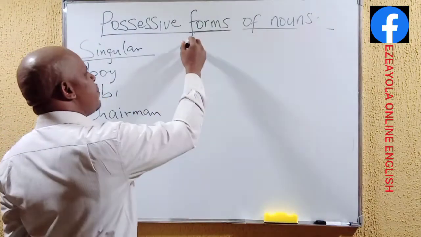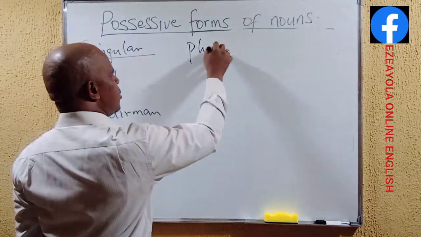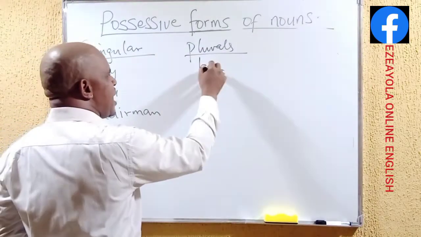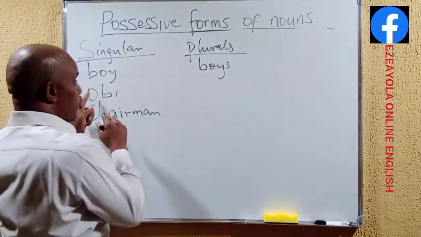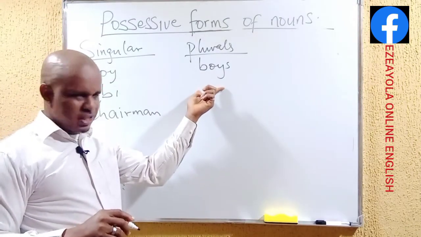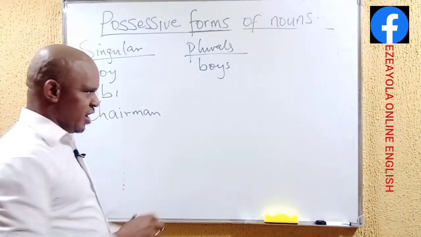What about the plural? The plural, something like this. We have boy. We have it as boys. Obi. Do we have Obi in plural? No, we don't have that. Chairman. Is it possible to have chairmen? Yes, we can.